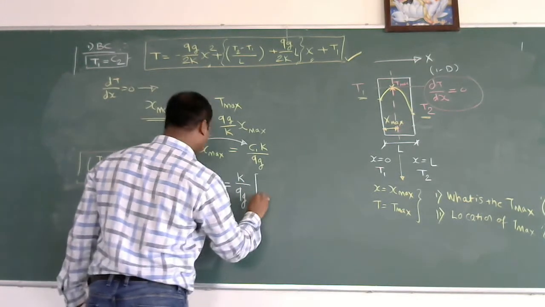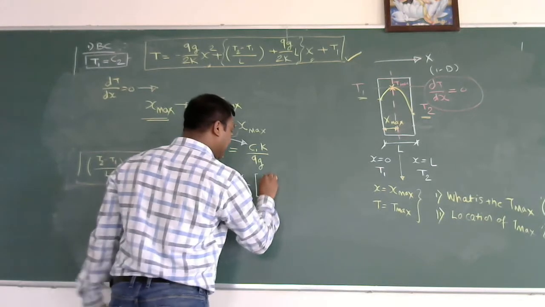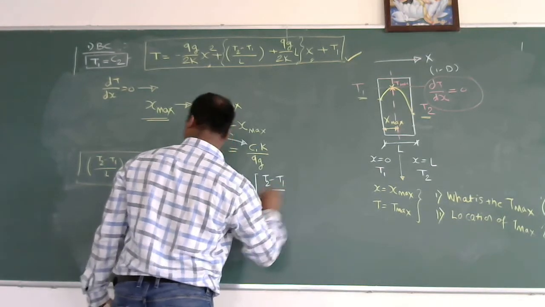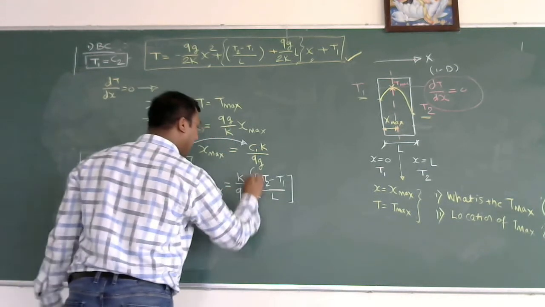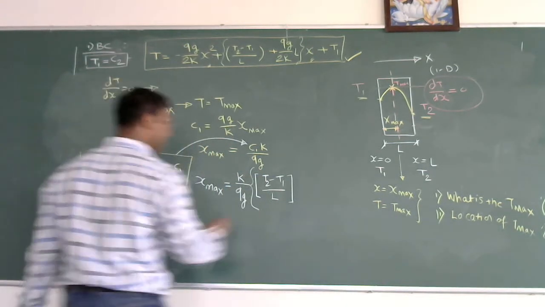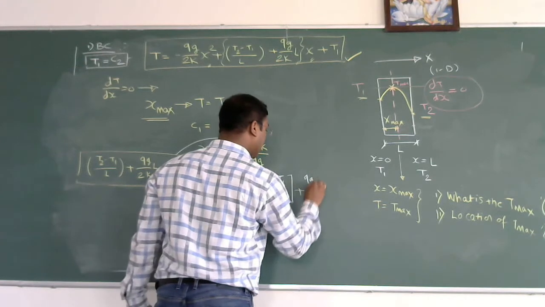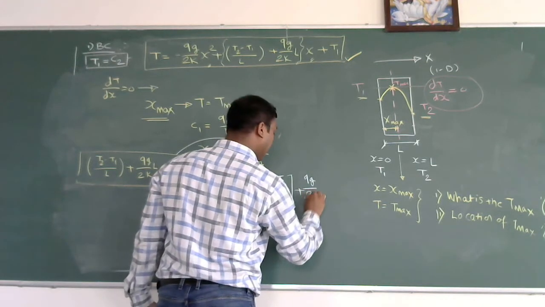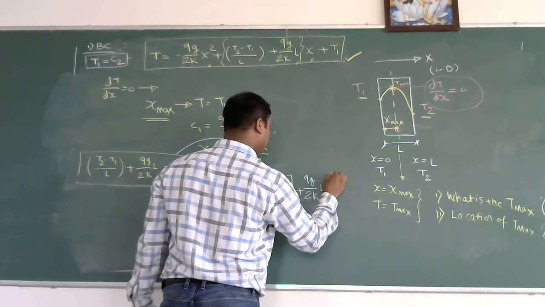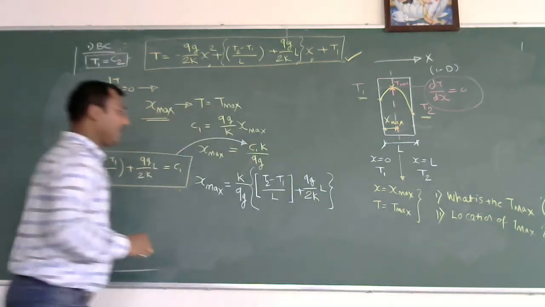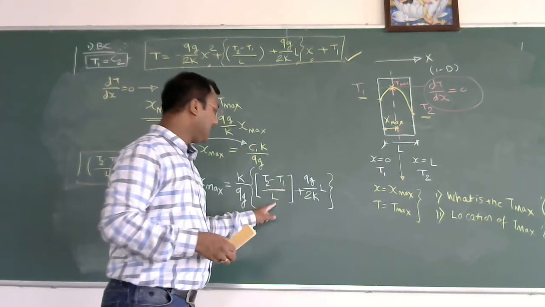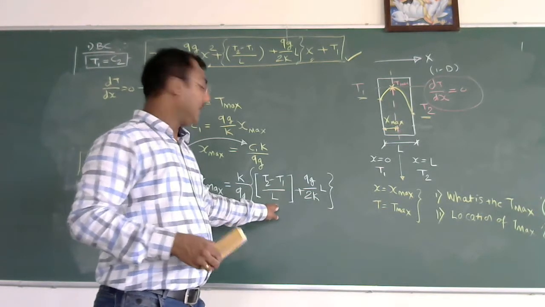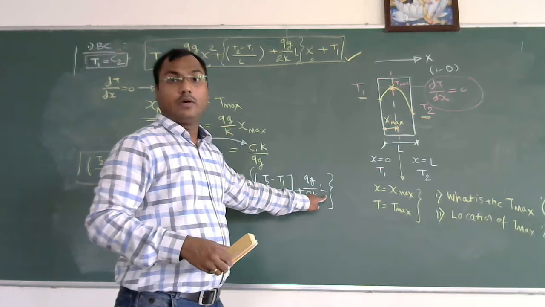And what is the C1? It is T2 minus T1 divided by L, plus qg by 2k into L. So this is what your x max is: T2 minus T1 divided by L, plus qg by 2k into L, multiplied by k by qg.